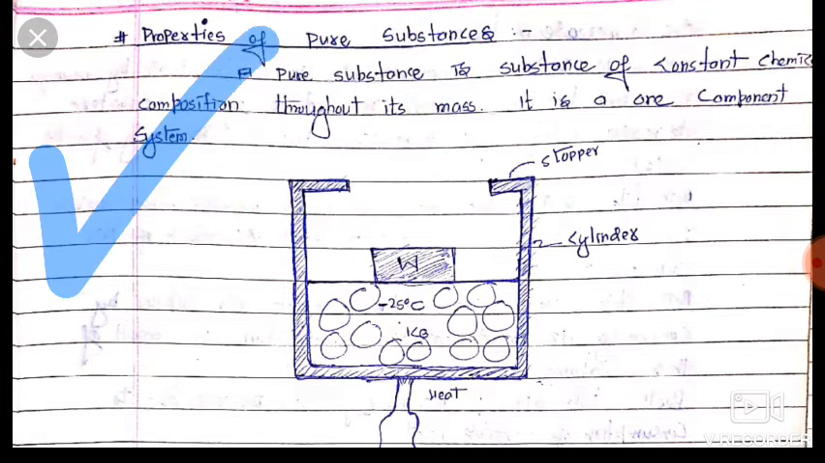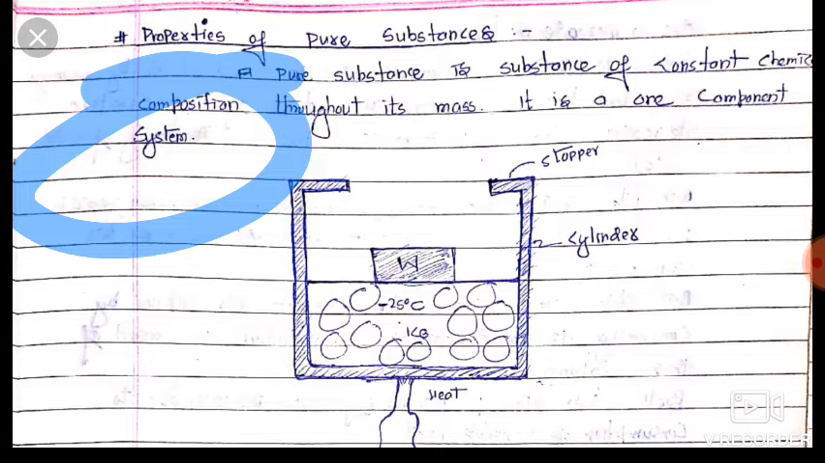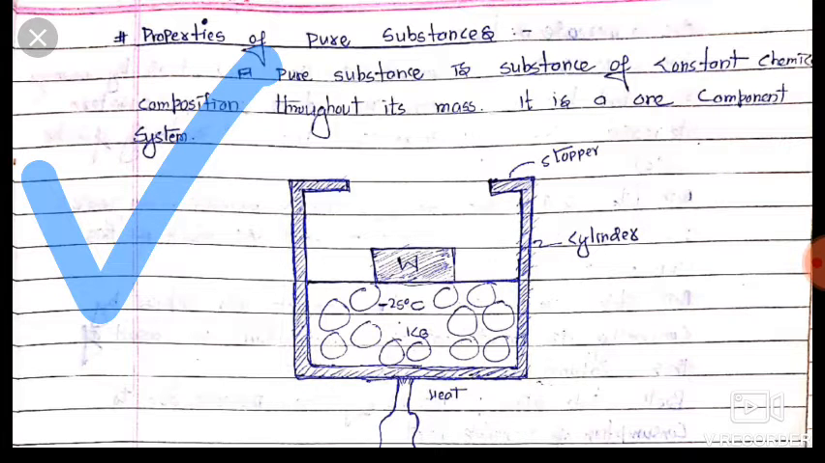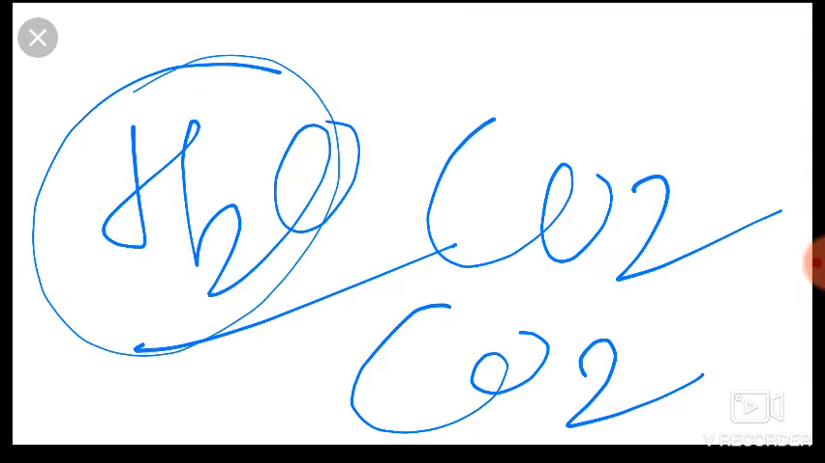Now, it is a one component system. There is only one component; no other component is present in our pure substance. If it is water, then it is all H2O. Its chemical composition is H2O. If it is carbon dioxide, then it is CO2. So friends, it is a one component system and it has the same chemical composition throughout the mass. The whole mass has the same chemical composition.